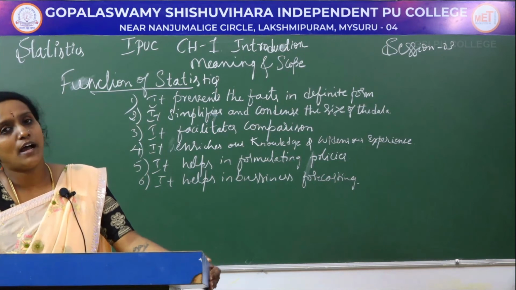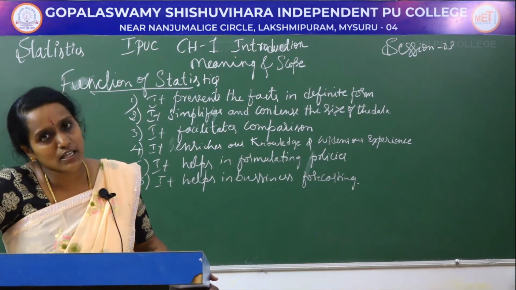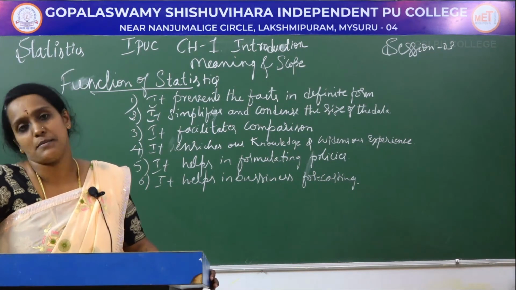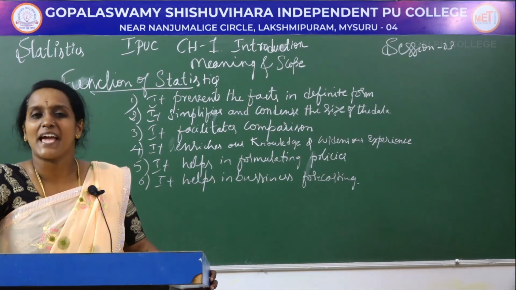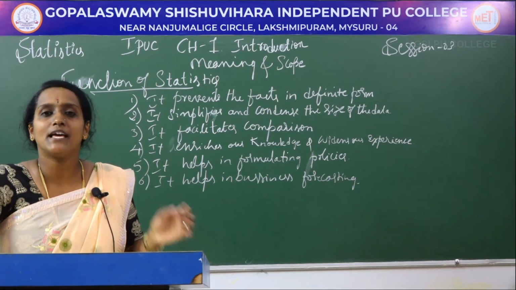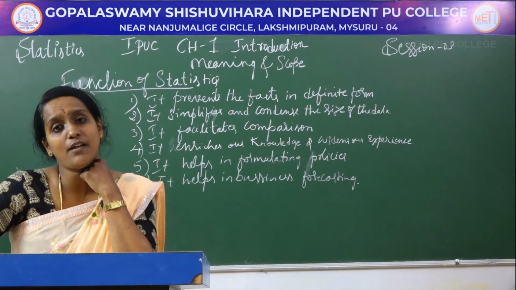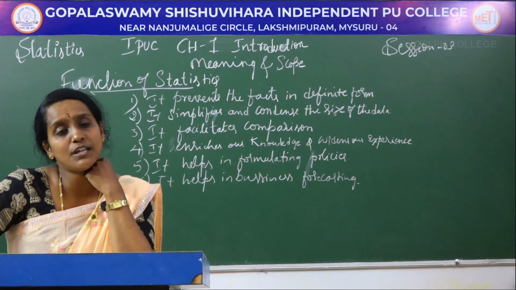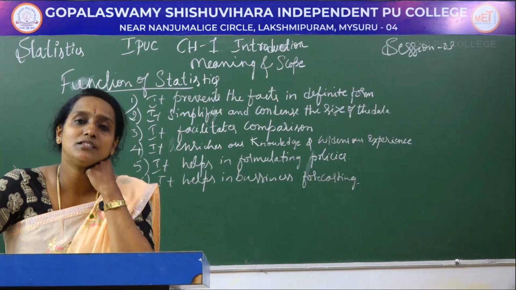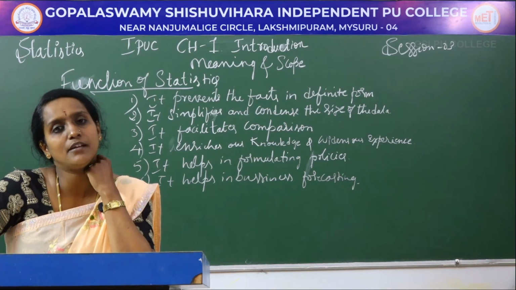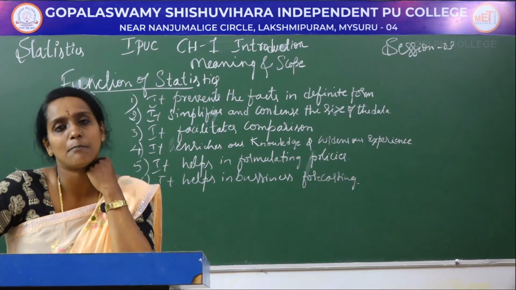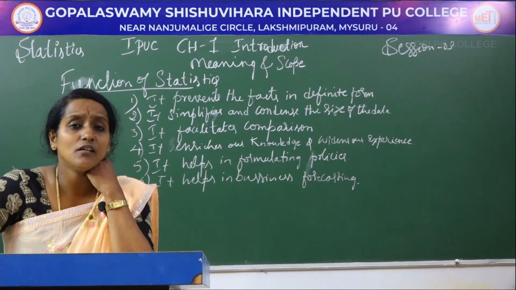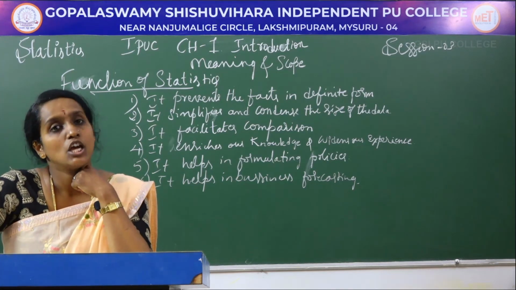Business forecasting is nothing but demand, supply and the requirements, whatever it may be, and the price and quantity. We have to see whether we can reach the demand, what is the amount of demand we are having, and whether we are capable of giving the supply for that demand. For that, this statistics data will be very useful.